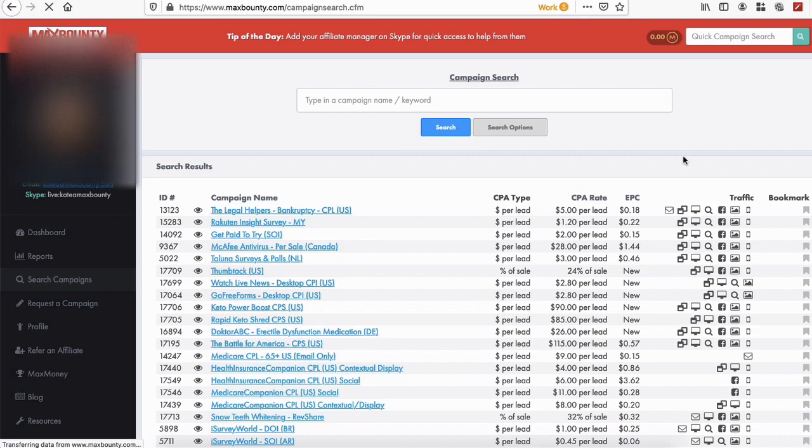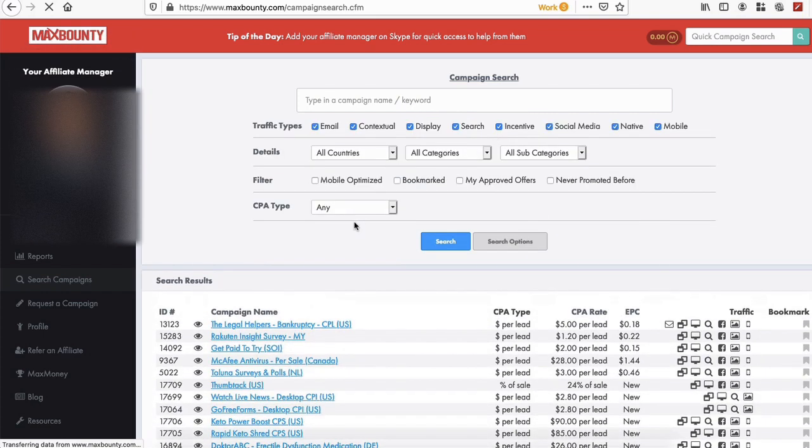So for this purpose, we're going to use Facebook ads, and we want to make sure we have social media selected. We don't really need the other things selected, so maybe we can remove all of these other ones. We want to make sure social media is selected. And then we can do a CPA type. I like dollars per lead, because I want a small payout when somebody signs up through my traffic source.